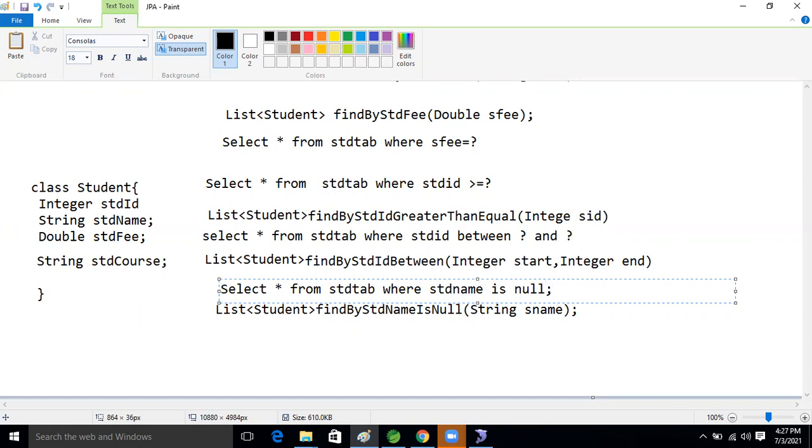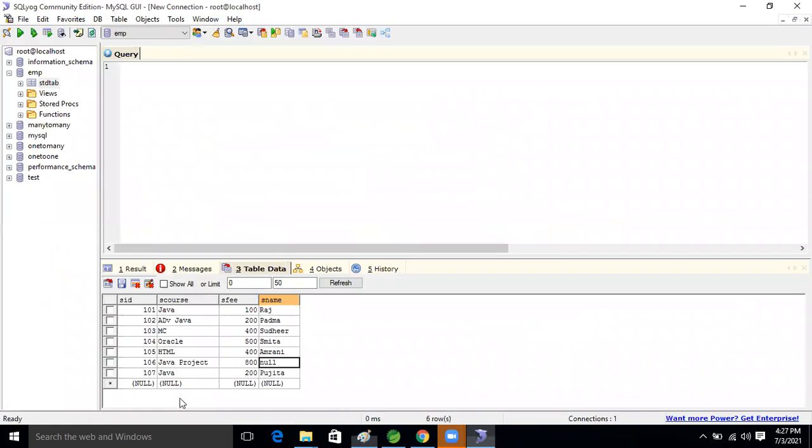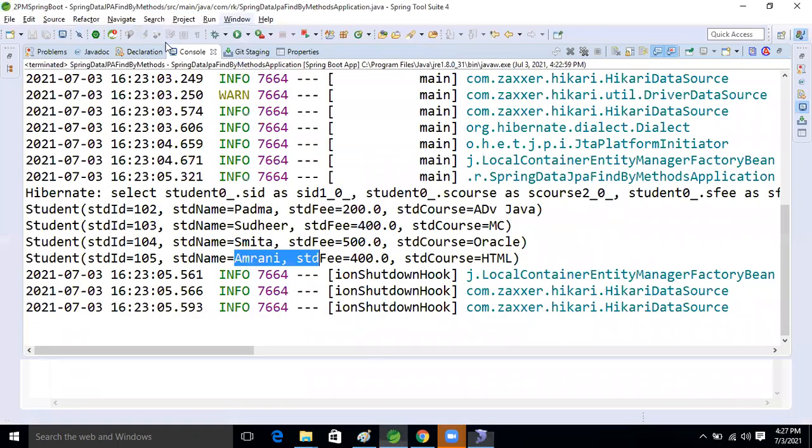This is the query. So what will happen now is this record will come. Let's write this and see whether we get the result according to our expectation.